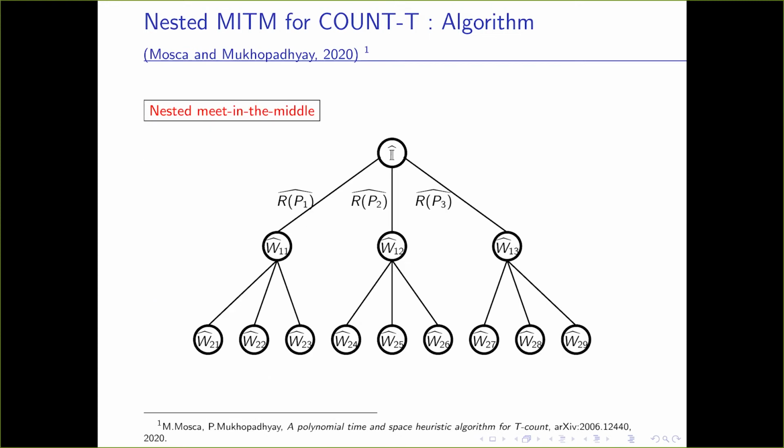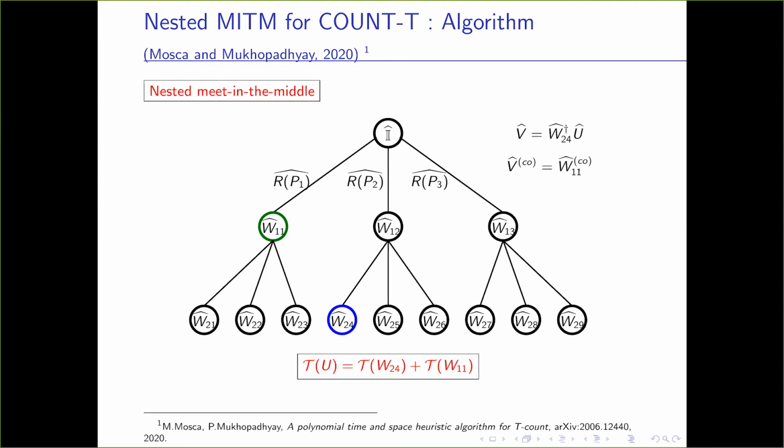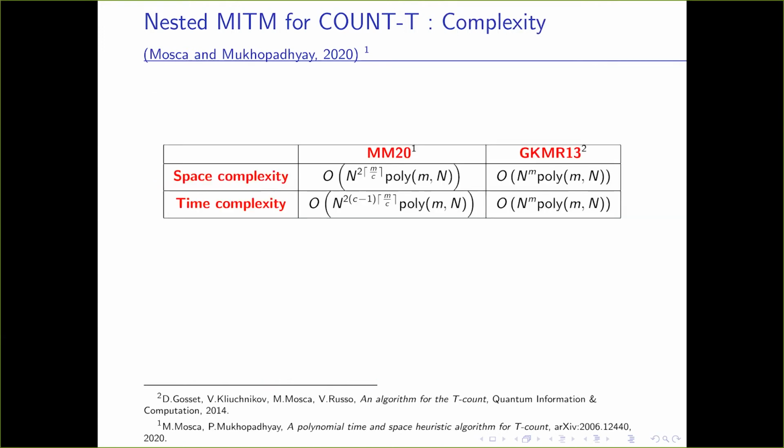Okay, so for example here, suppose we take this unitary which is at the lowest level, so W24. Then we calculate V, which is W2 dagger U, and we check if there is any other unitary which has the same coset level as V. Here we find W11 has it. So we say that the T count of unitary U is equal to the T count of W24 plus the T count of W11. Okay, and if we do not find it, then we say that the T count is greater than M. So for C equal to 2, this is actually the meet in the middle for GKMR.